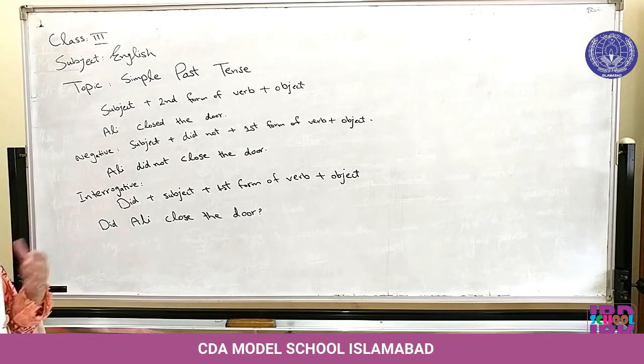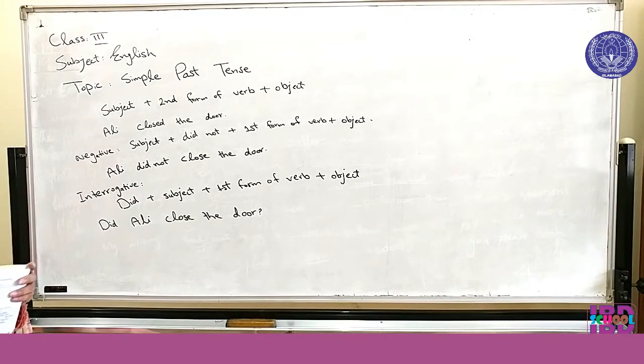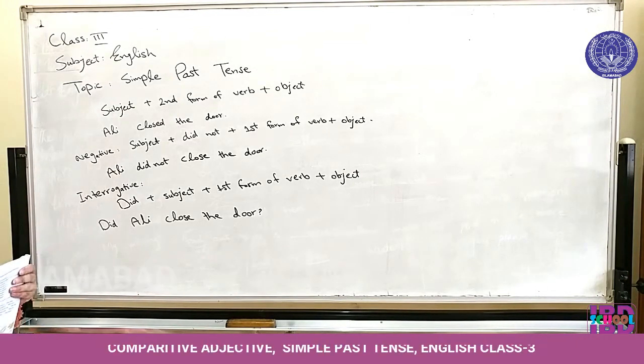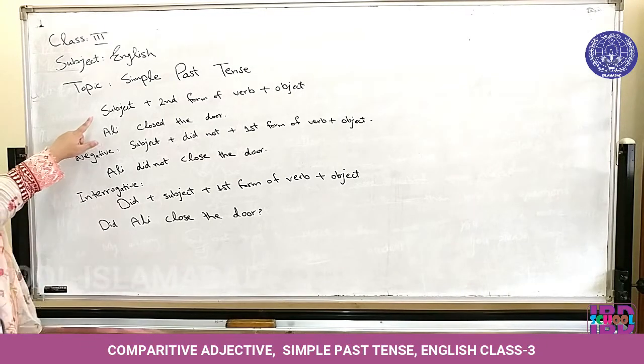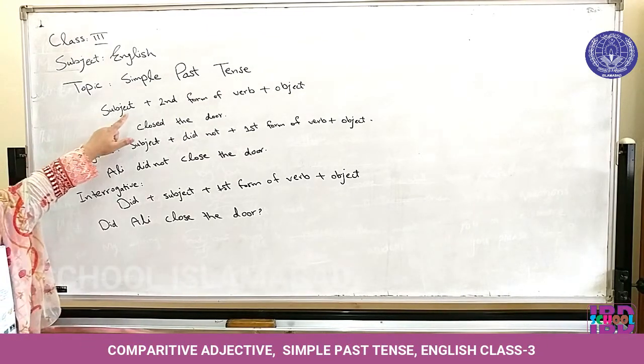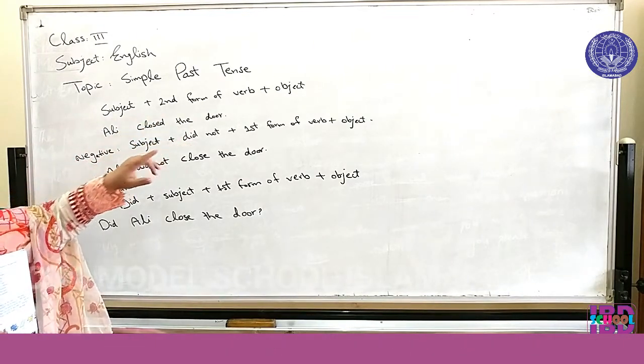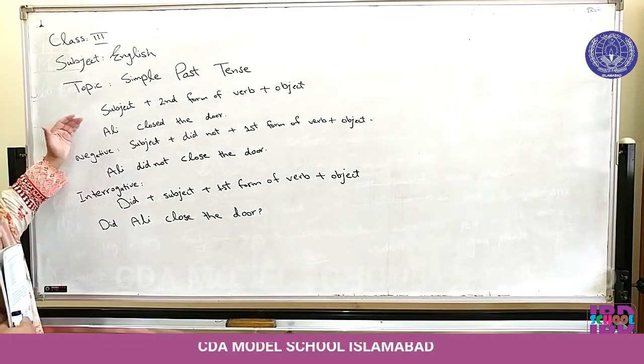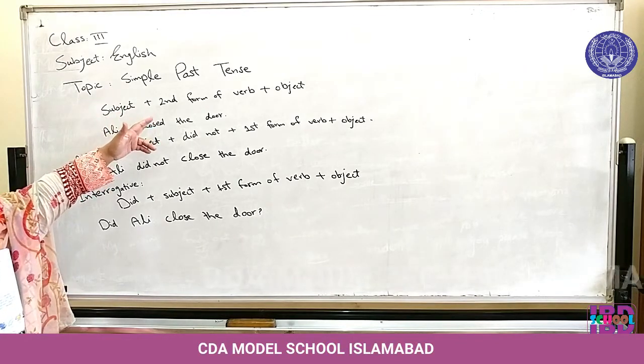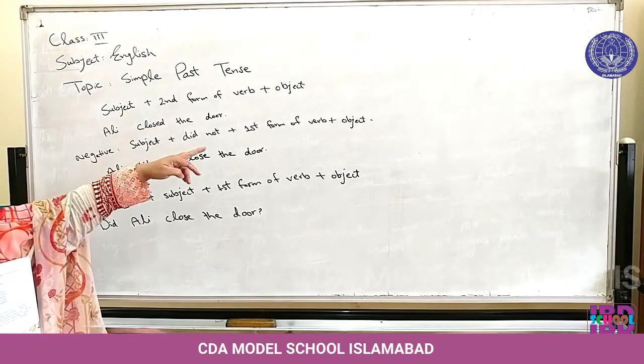यानी जब past में कोई चीज़ हुई हो माजी में, we will use simple past tense. I will tell you the method how you will translate the Urdu sentence into English. Firstly you will use subject, then second form of verb, then object. यानी आप पहले subject use करेंगे, then second form of verb लगाएंगे और फिर उसके बाद object.